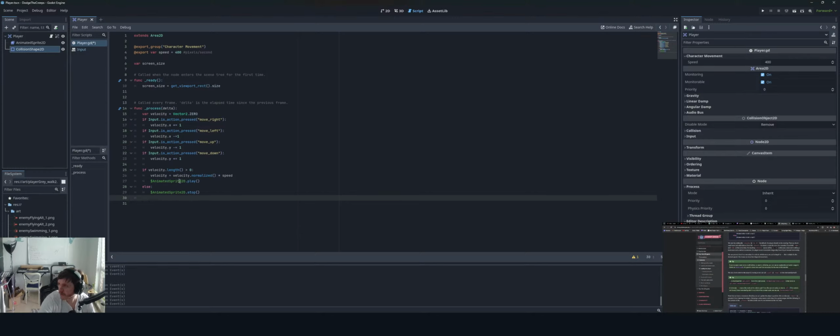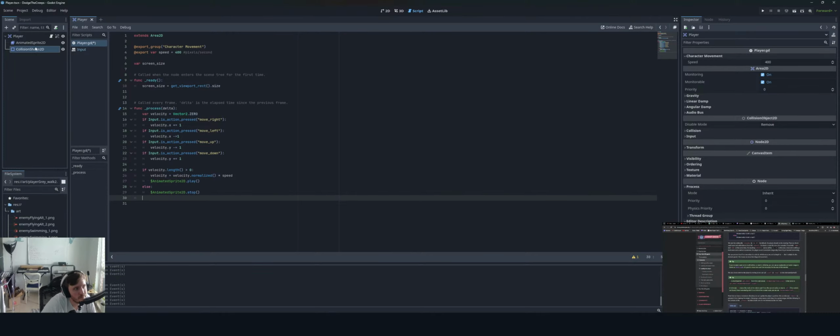Thanks for that tip, Byron Grace. I appreciate that. All the little small things that you can maybe pick up over time. Oh, and you know, the tip's about to read this. So dollar is shorthand for get node. So in the code above, the dollar sign animated sprite 2D.play is the same as get node animated sprite 2D.play.